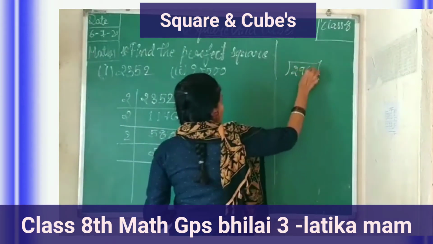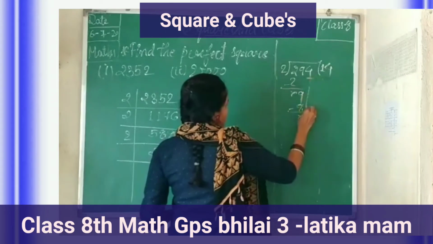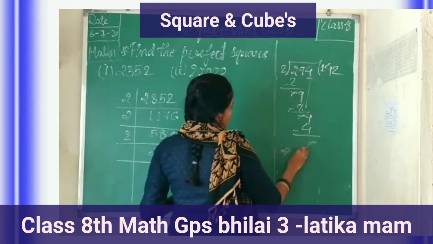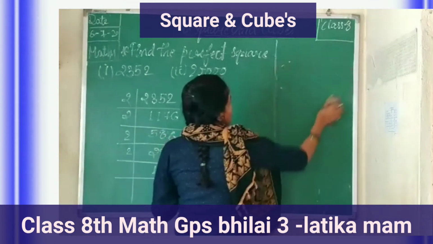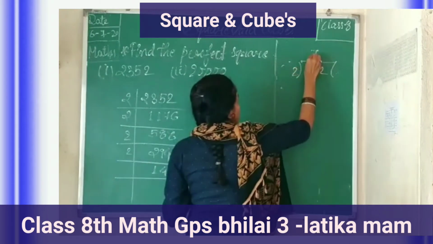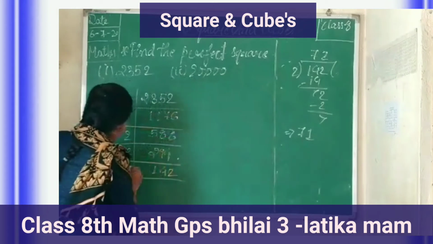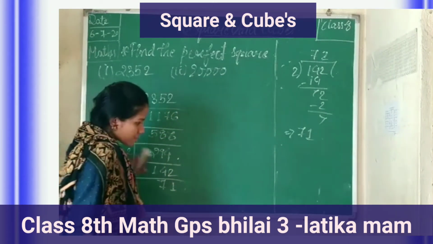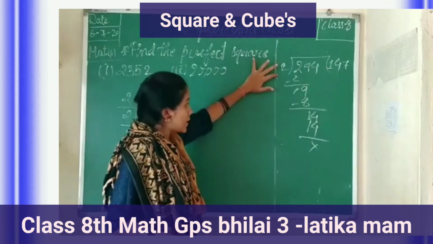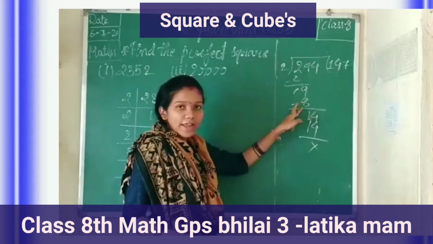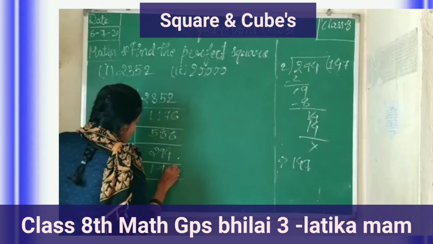Then you again divide 294 by 2 because 4 is an even number. 2 ones are 2, 9, 2 fours are 8, 9 minus 8, 1, 2 sevens are 14. Answer is 147. You can put 147 here.